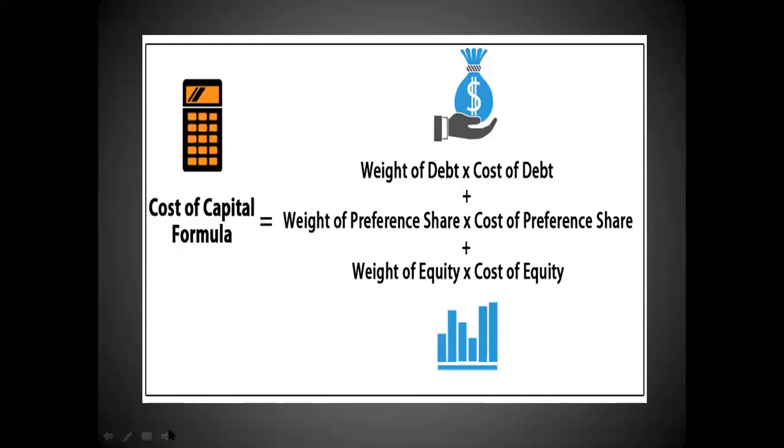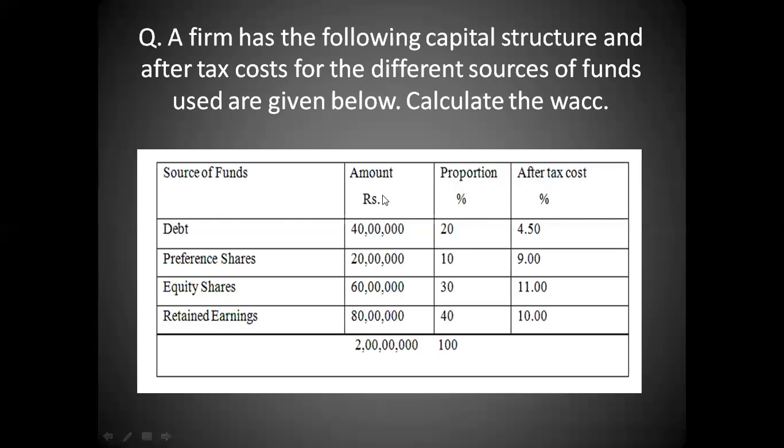So let's do an example to get it more clearly. So this is the example. A firm has the following capital structure and after tax cost is already given in this. So we have to calculate the weighted average cost. So if you could see, these are the sources. On the left side, in the first column, we are given the various sources of funds. So we have collected our funds from the debt. We have collected it from preference shares. We have collected it from equity shares. And there are certain retained earnings also.